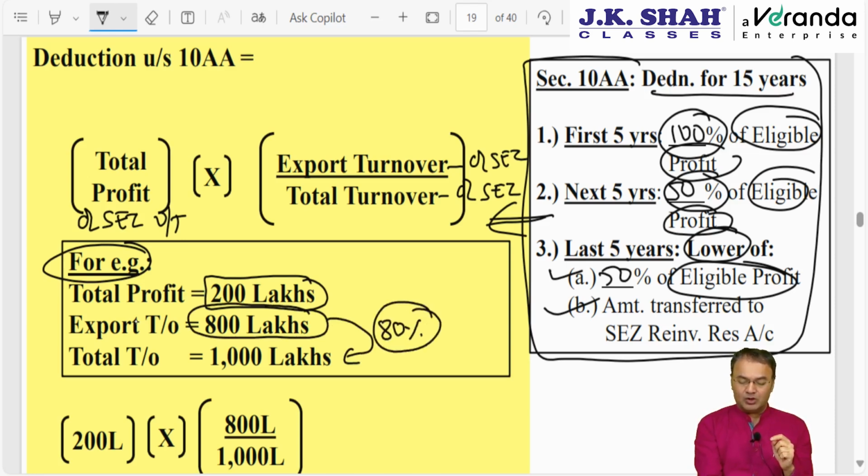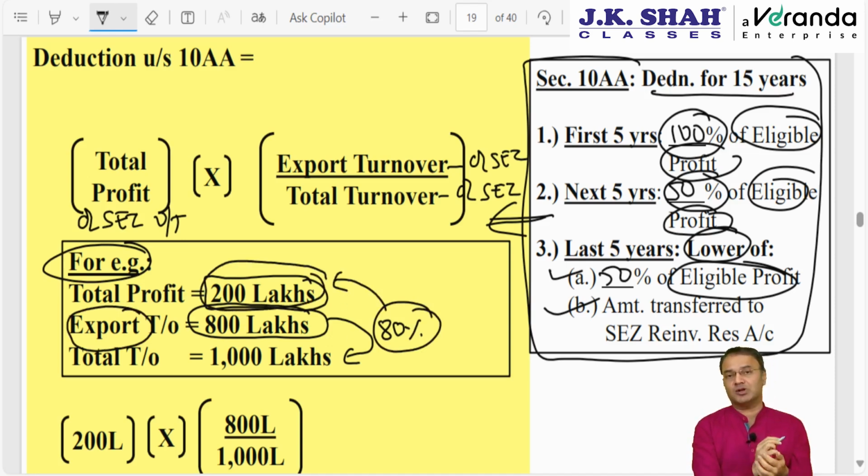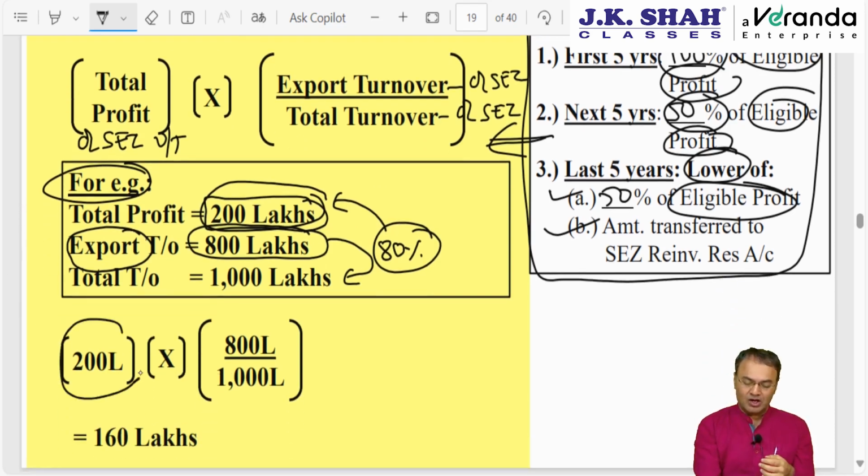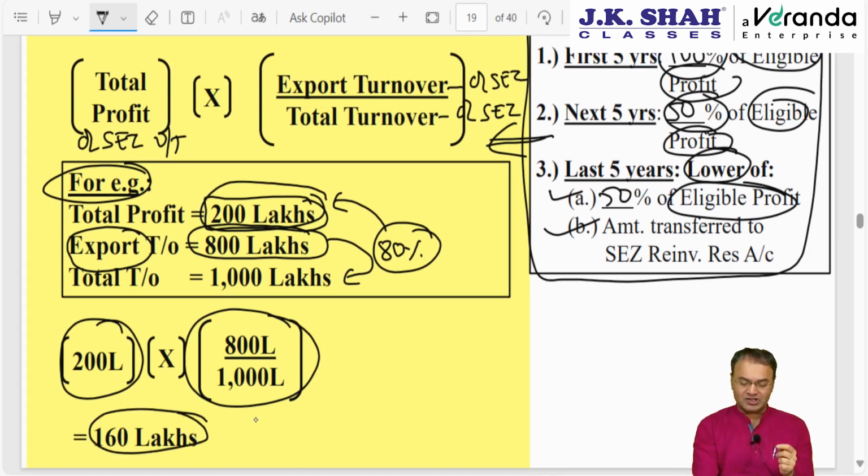So if 80% of the total turnover is export turnover, then you apply the same percentage to profit: 80% of total profit will be deemed to be export profit. 160 lakhs will be the answer. So 200 lakhs total profit into export turnover divided by total turnover gives 160 lakhs. 160 lakhs is your eligible profit.